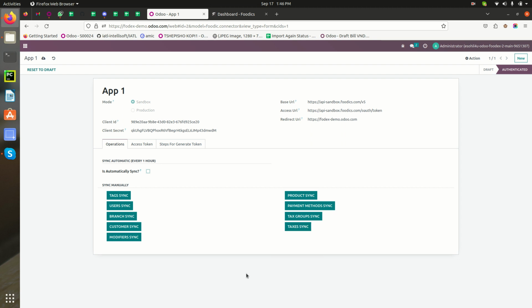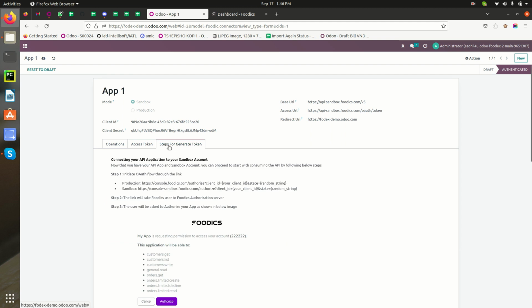For syncing orders we will use the webhook part, so we didn't give any button over here.